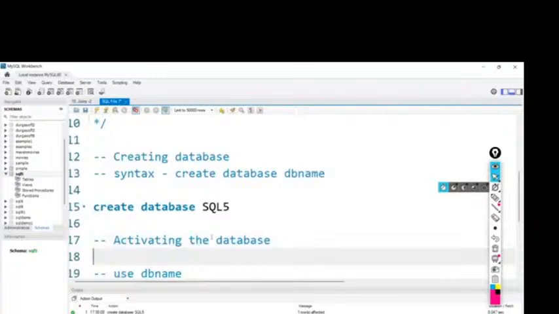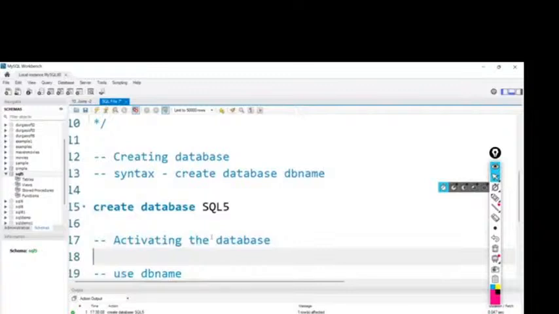Suppose let's create the same employees table. Create table employees, in which I am giving first employee ID, employee name, salary, date of joining. But I didn't give any data type here because we don't know what a data type is. So first let's try to understand what data types are, and then we will get back to this create syntax.